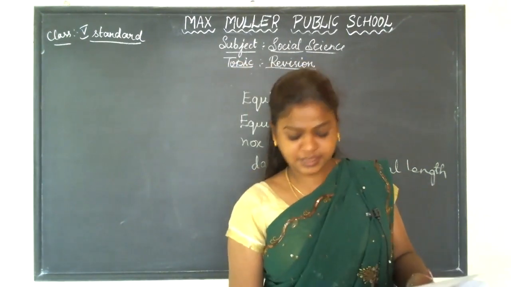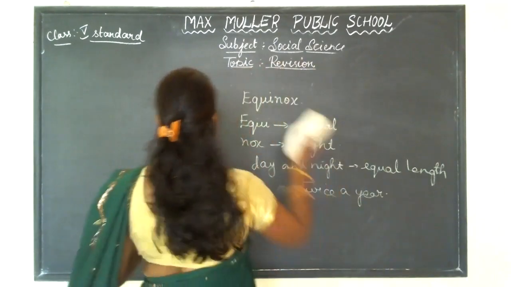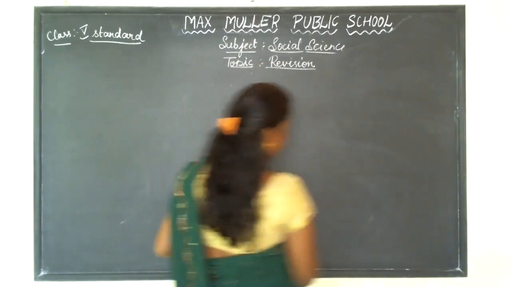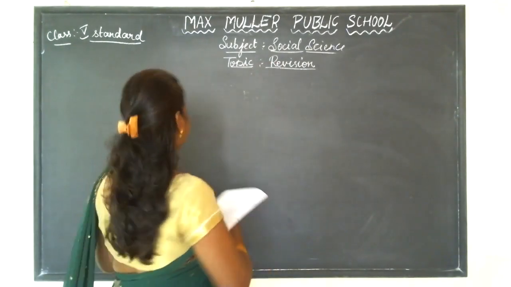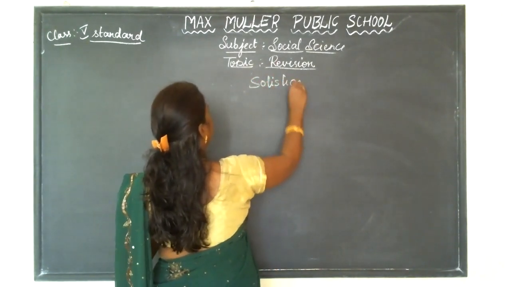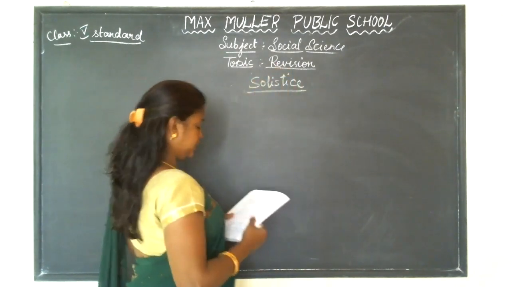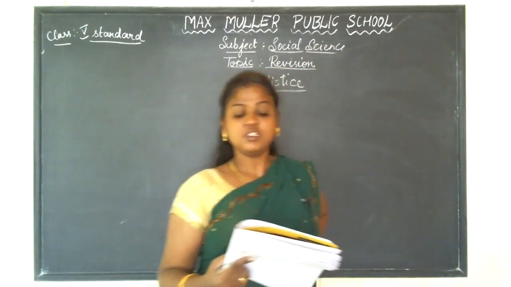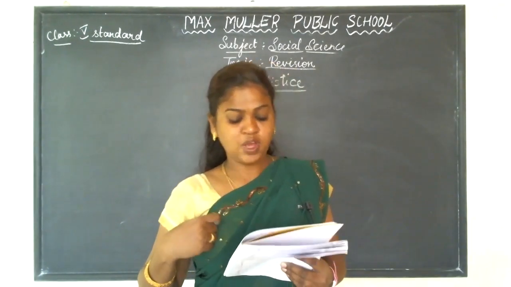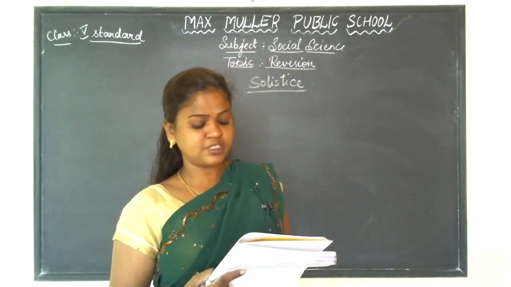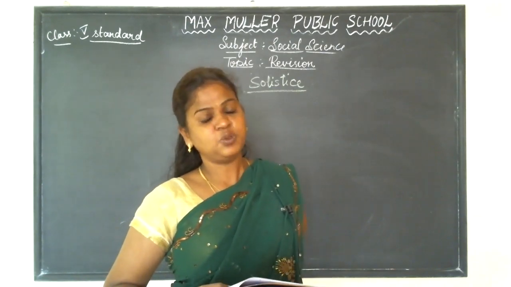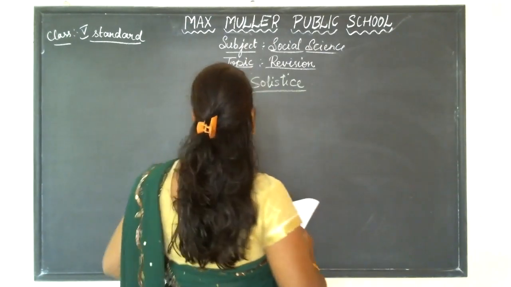Next one. What is a solstice? What do you mean by solstice? So here I just read once. Solstice means the standing still of the sun when the tilt of the earth's axis is most inclined towards or away from the sun.